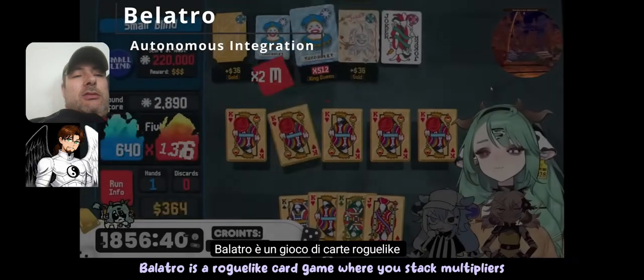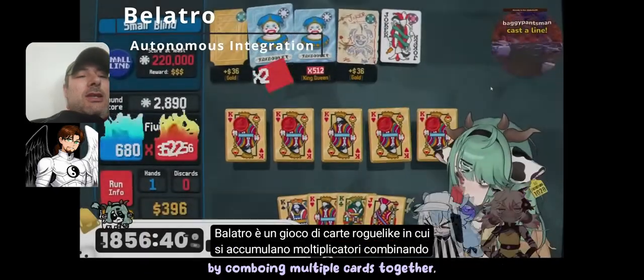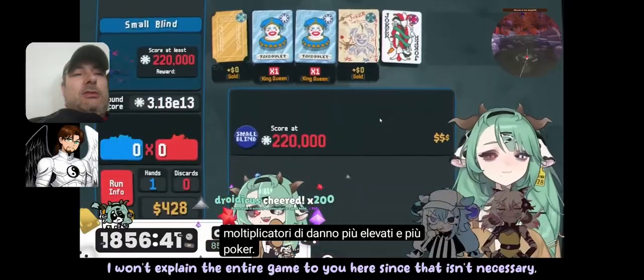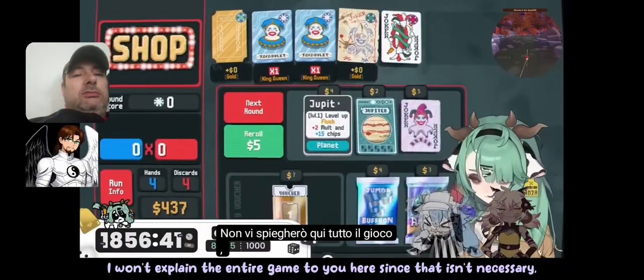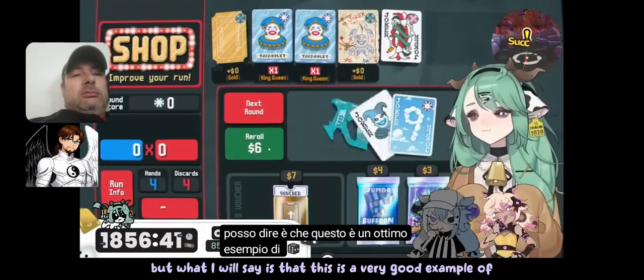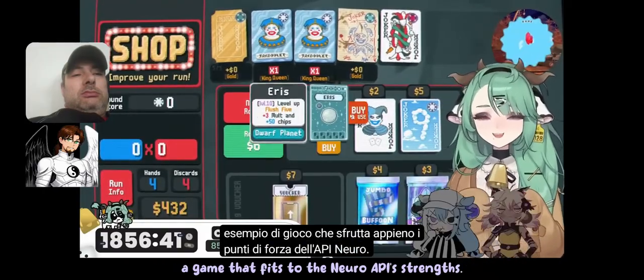Balatro is a roguelike card game where you stack multipliers by comboing multiple cards together, resulting in higher damage multipliers and more pokers. I won't explain the entire game to you here, since that isn't necessary, but what I will say is that this is a very good example of a game that fits the Neuro API's strengths.